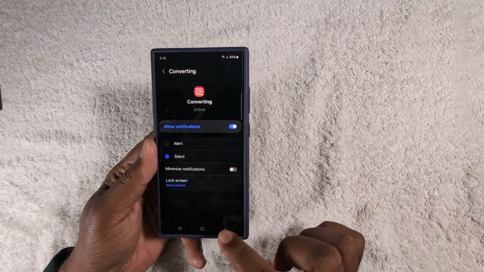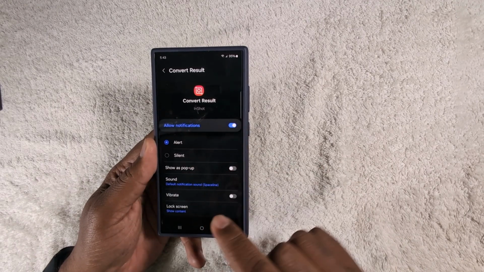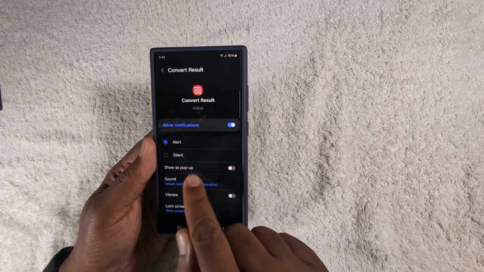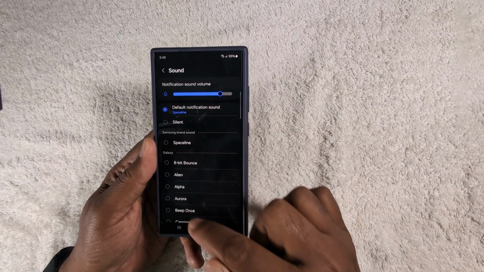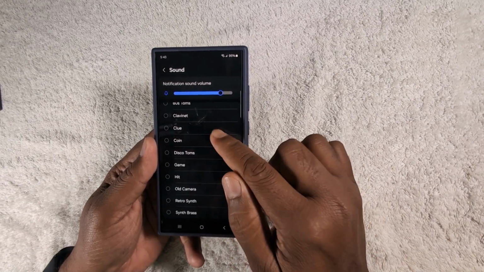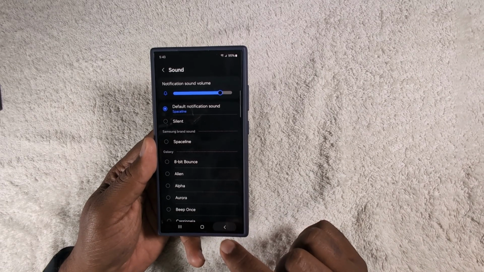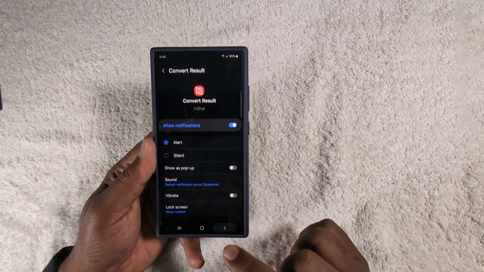Tap any option. If available, sound, you can see it. Now here in convert result, you can find the sound option. Tap on sound. Now here you can select the ringtone specific from your device on your Samsung device. So it's quite easy to set a specific sound for a specific app on your device.